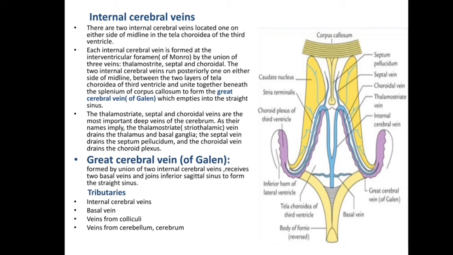The thalamostriate, septal and choroidal veins are the most important deep veins of the cerebrum, as their names imply. The thalamostriate vein drains the thalamus and basal ganglia, the septal vein drains the septum pellucidum, and the choroidal vein drains the choroid plexus. Now next is the great cerebral vein of Galen, formed by the union of two internal cerebral veins. It receives two basal veins and joins the inferior sagittal sinus to form the straight sinus. Tributaries are the internal cerebral veins, basal veins, veins from the colliculi, and veins from the cerebellum and cerebrum.